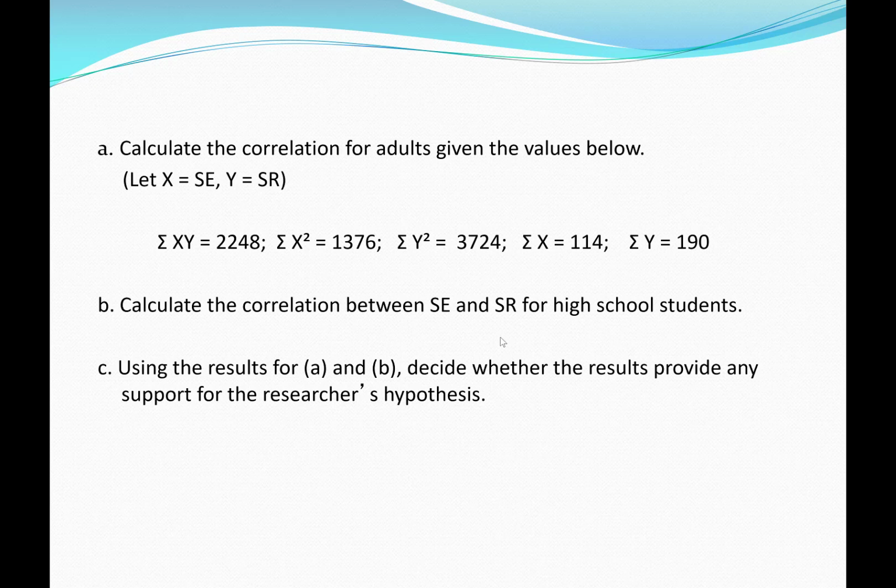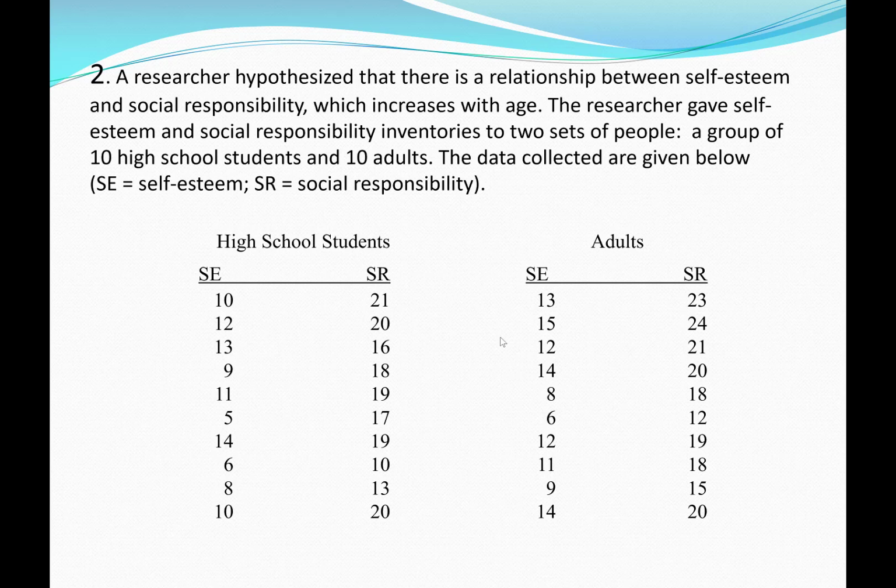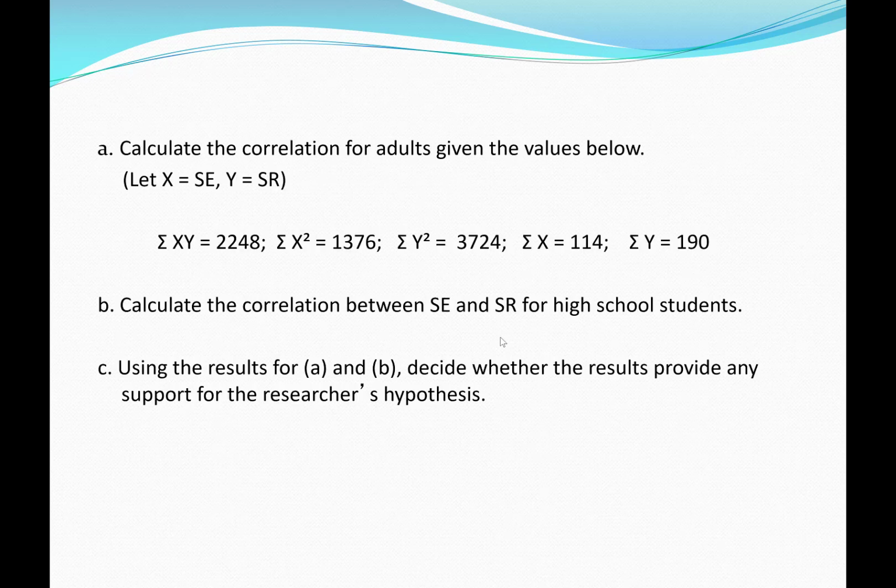Now here in this question, all of the totals are given. And since this is for adults and also for high school students, there are 10 cases in each. We know that N is 10. So in this question, since all the totals are given, it's a matter of plugging these numbers into the formula. So see if you can plug in the numbers and calculate and come up with the correlation between self-esteem and social responsibility for adults.